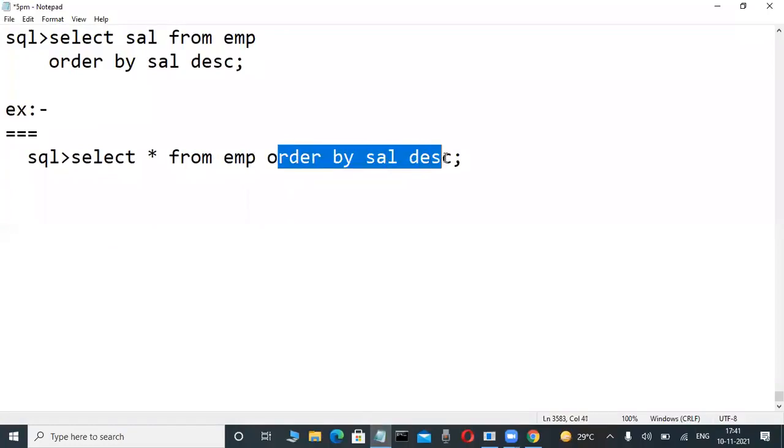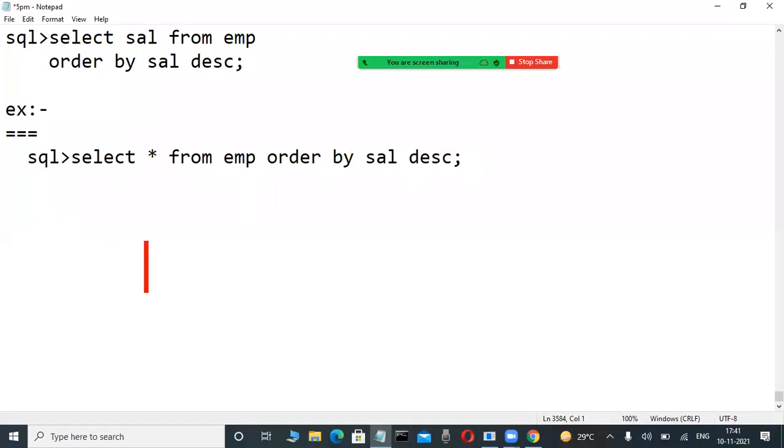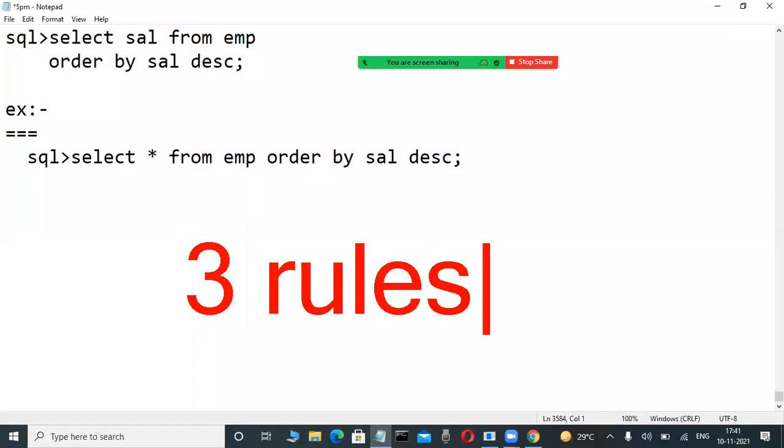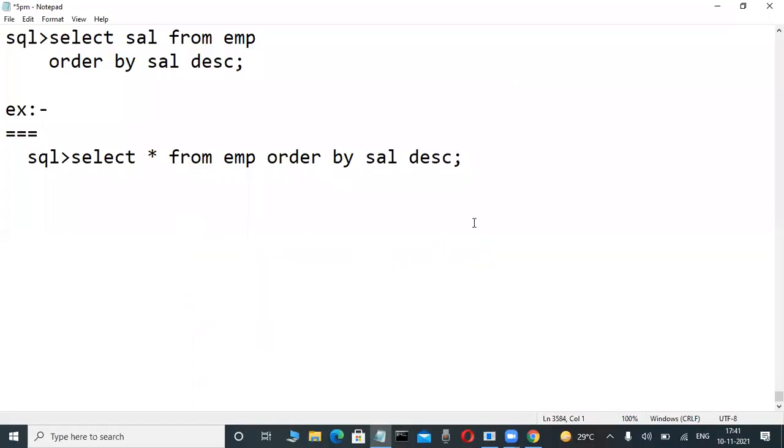In this class, order by salary DESC. But unfortunately, as an initial programmer, we must be familiar with three rules. You must be familiar with them. What are they? I will tell you today. And now check it out.